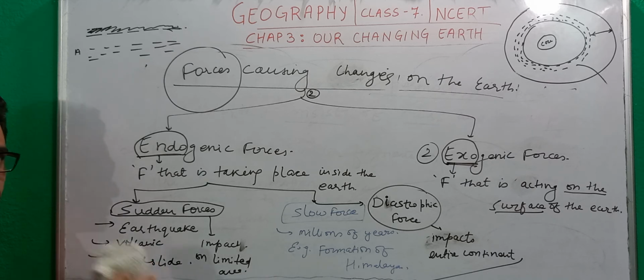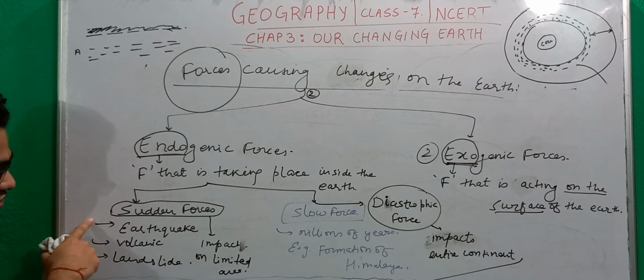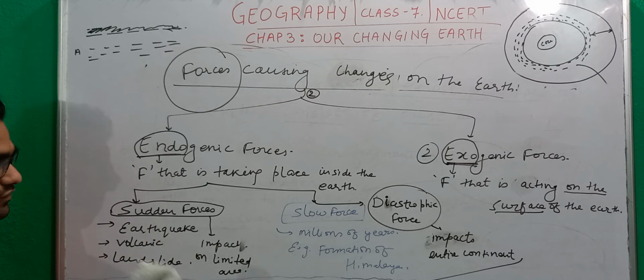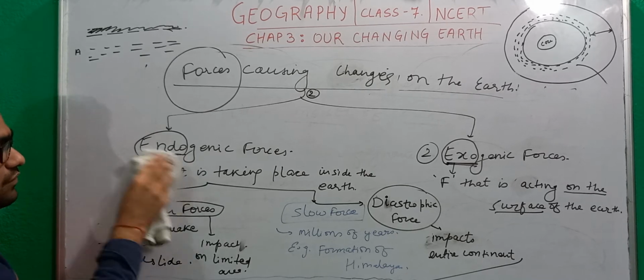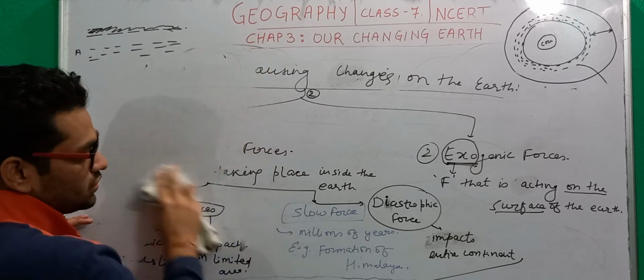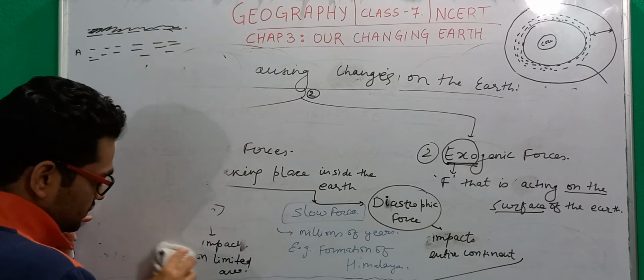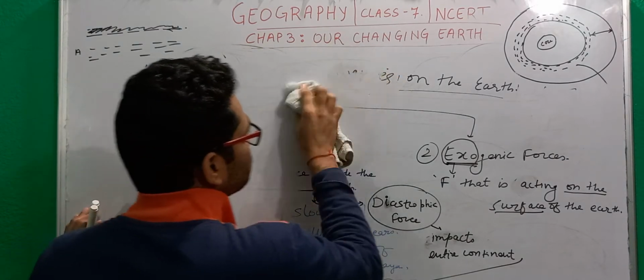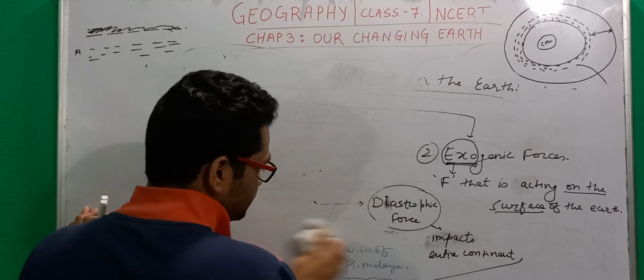Now let's limit ourselves to earthquake and volcano. Landslides you do not have to study, but okay, if you want to know you can comment, I will reply to you. So earthquake and volcano, these are the two sudden forces that we are going to discuss here, right? Then we will have a break and then we will switch to the diastrophic forces, the forces that cause a great amount of impact, right? So let's discuss these endogenic forces first.